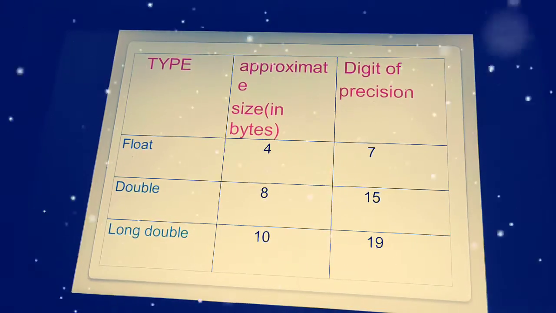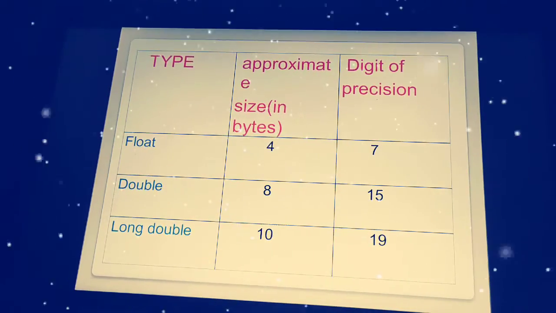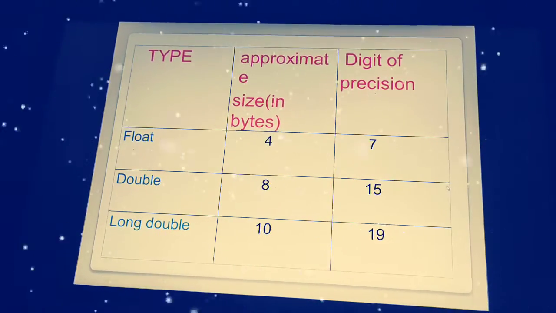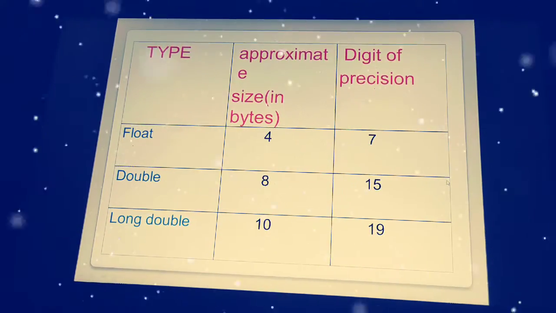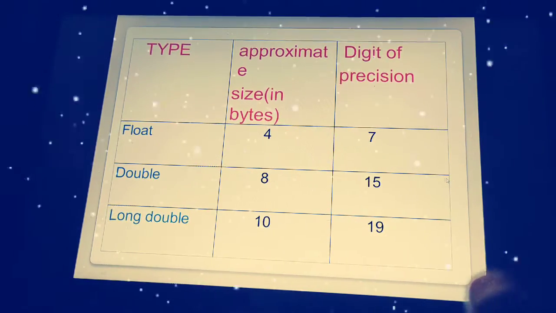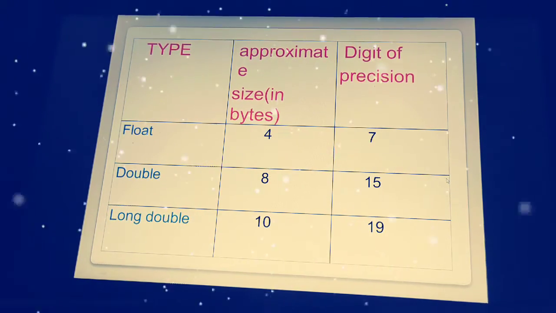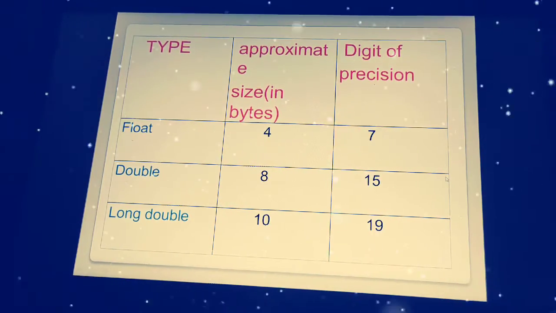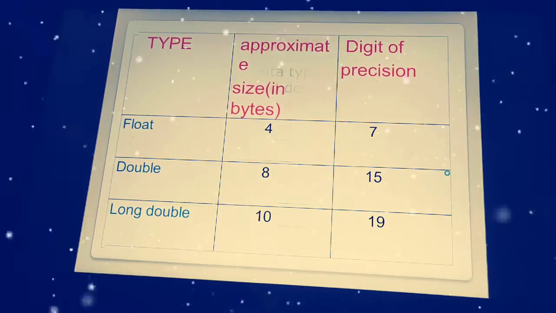I didn't mention any minimal range over here. I just mention the digits of precision each takes. Up to 7 digits in float will be taken into consideration. In double it will take up to 15 digits after the decimal point as the precision value. In long double it will take up to 19 digits as the precision value.